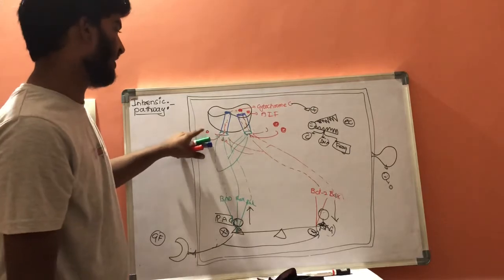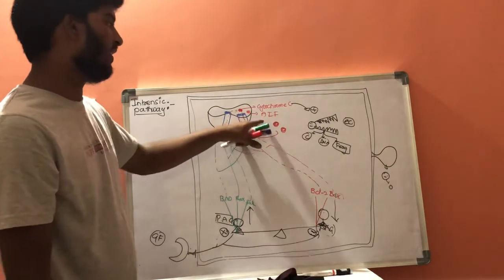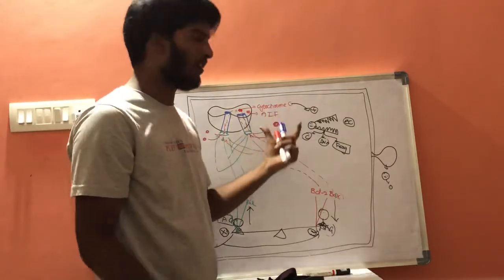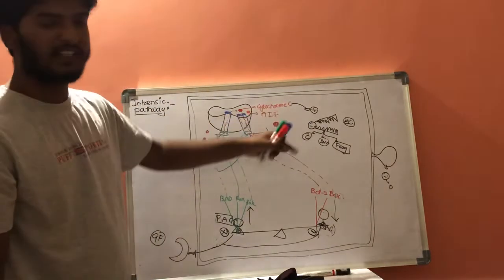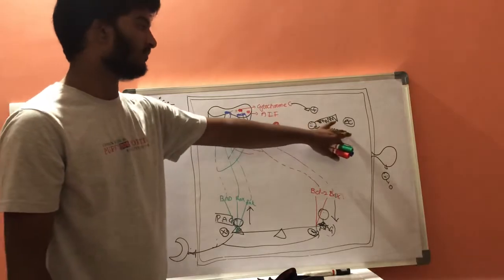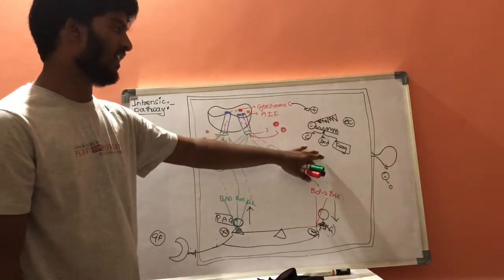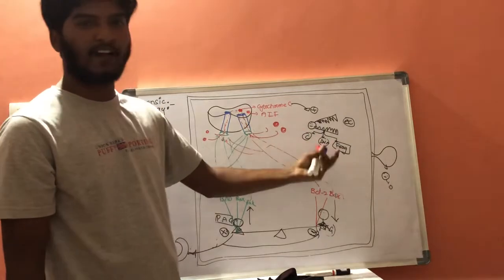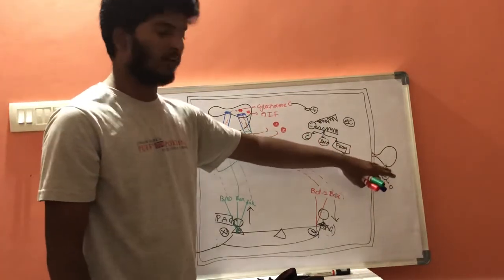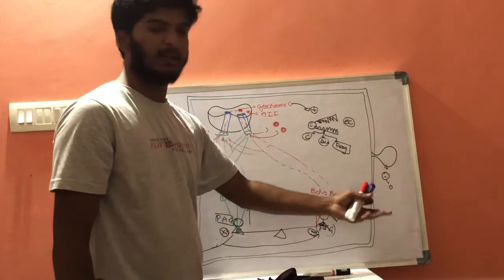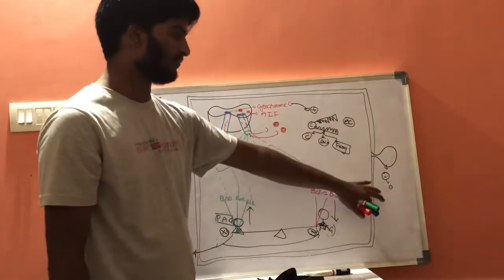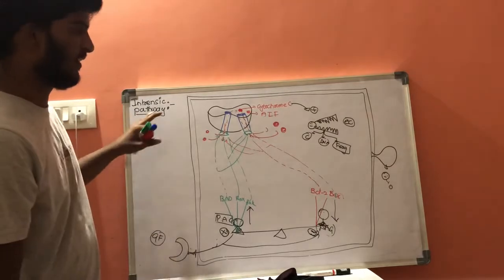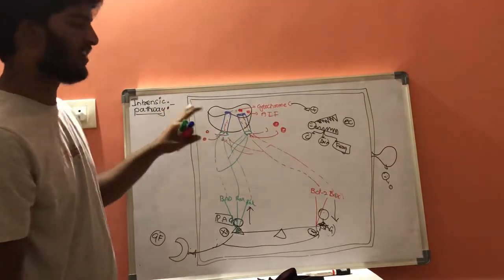Ultimately the cytochrome C and AIF will be accumulated in the cytoplasm, and this cytochrome C, whenever it is present in the cytoplasm, will activate the executive caspase. This executive caspase will damage the cytoskeleton and will damage the DNA and result in fragmentation and apoptotic bodies, and apoptotic bodies will result in death of these cells. This is about the intrinsic pathway, and before we have discussed the extrinsic pathway.